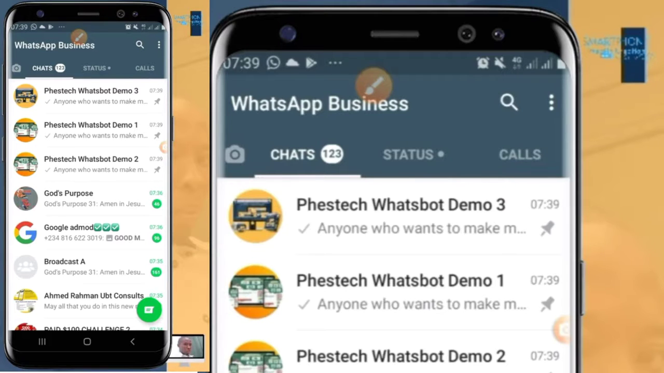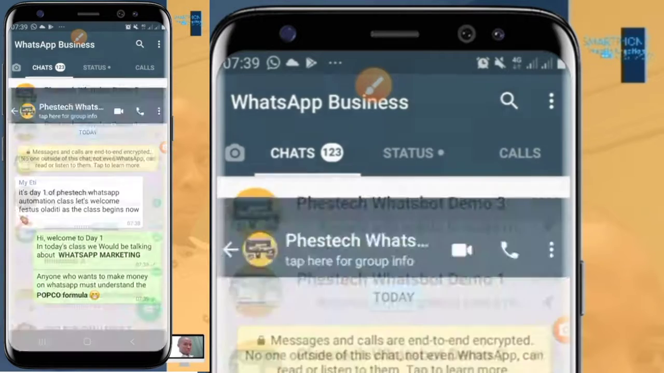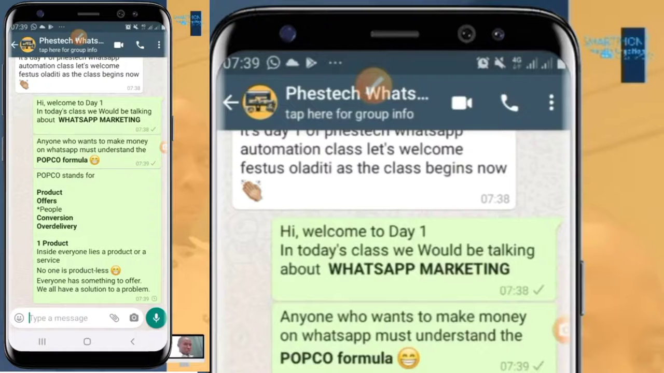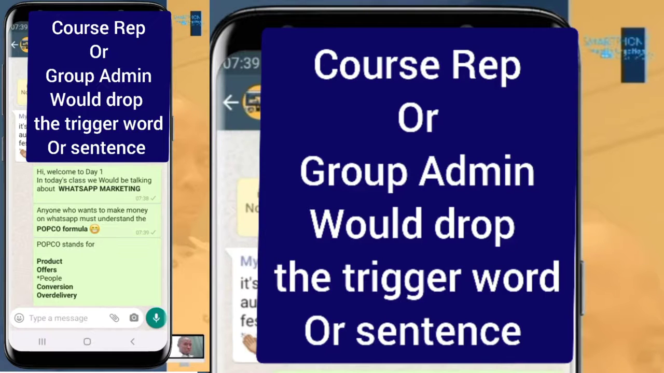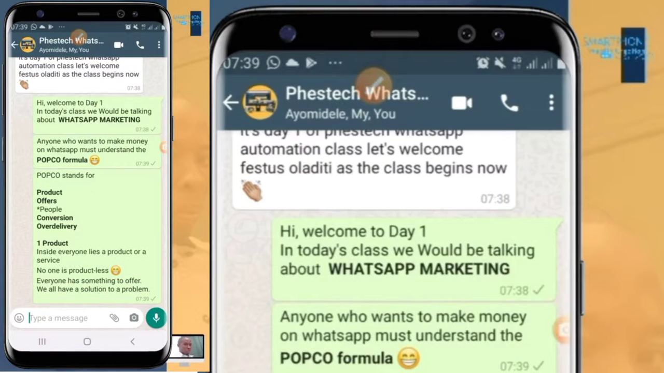So if you have like 40 groups, 30 groups, 20 groups, the same way I've done it now, once you send the trigger word, everything you want to teach them for that day will start dropping. Can you see? Let me open this one now. The first thing once my course rep dropped this, you can see it's still teaching, it's still sending in. Hi, welcome to day one. Second conversation dropped. Third one just dropped now. Wait for it. Fourth one will drop in 30 seconds.